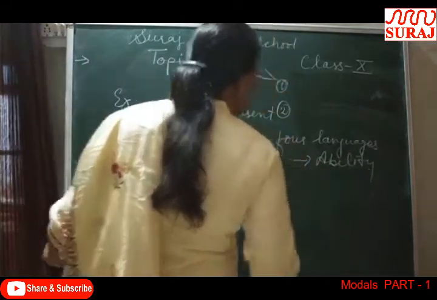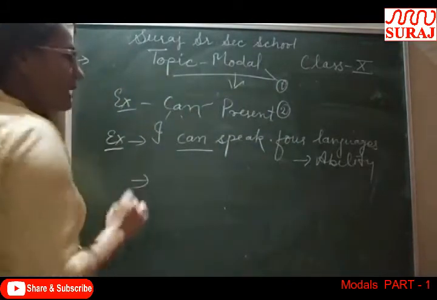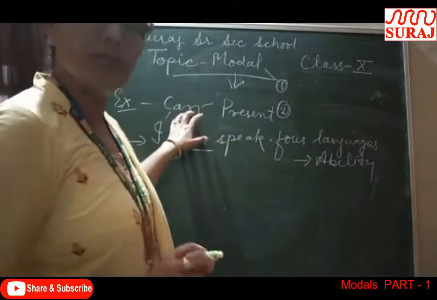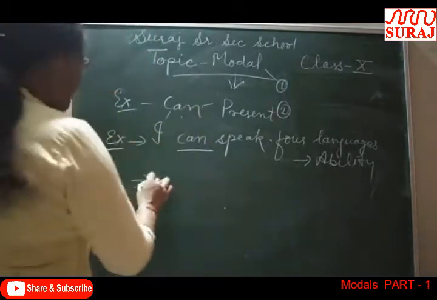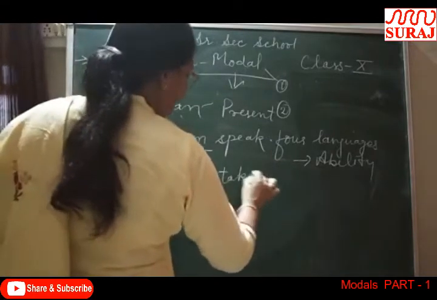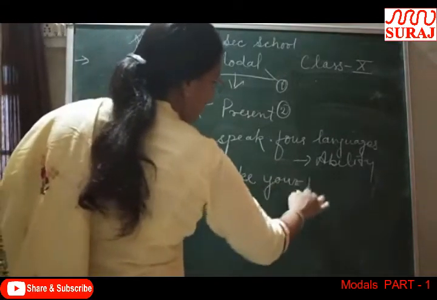So whenever we have to show the ability, we will use can. And after can, it is a modal verb, and after can we use the main verb. Always we first use the first form after modals. Clear? So next, it is the example of ability.